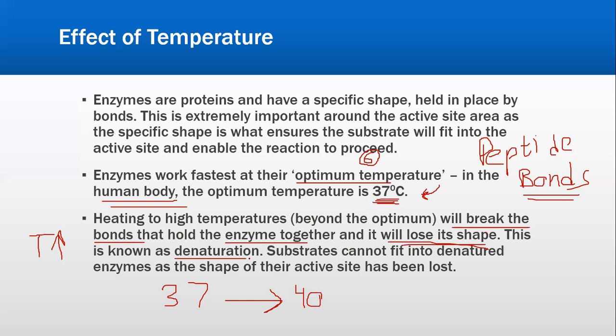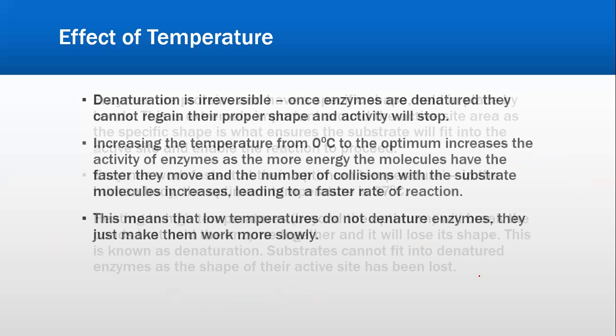Now this is known as denaturation. इसको हम कहते हैं denaturation, when the shape gets denatured. Enzyme की जो shape है वो denature हो गई. Substrates cannot fit into the denatured enzyme, as the shape of their active site has been lost. तो जब वो denature हो जाते हैं when you raise the temperature, they lose the shape of the active site and obviously they can no longer fit.